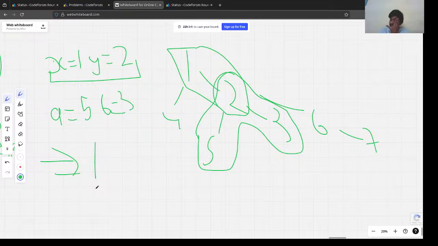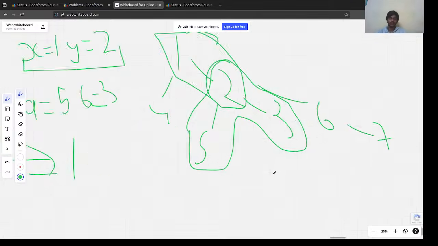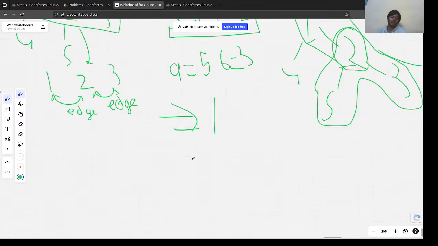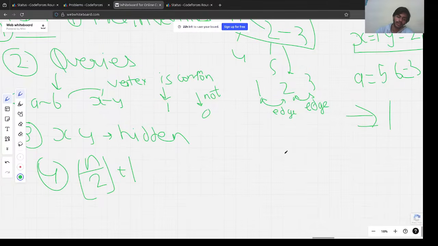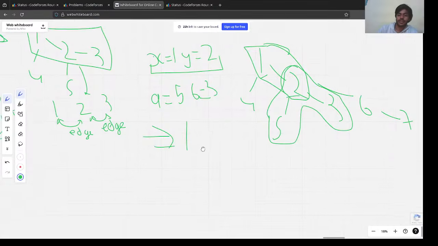And what we need to find out is any number that exists in the path. This is what we need to find out. Any number, it could be 1, it could be 2. We need to find it in n divided by 2 plus 1 queries, basically. So how are we going to solve this?